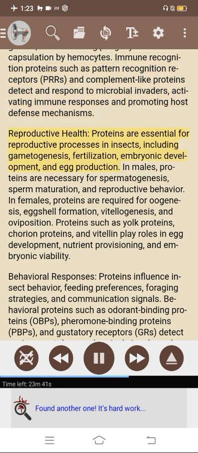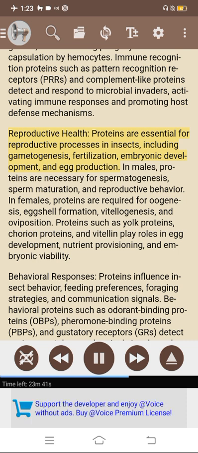Reproductive health. Proteins are essential for reproductive processes in insects, including gametogenesis, fertilization, embryonic development, and egg production. In males, proteins are necessary for spermatogenesis, sperm maturation, and reproductive behavior. In females, proteins are required for oogenesis, eggshell formation, vitellogenesis, and oviposition. Proteins such as yolk proteins, chorion proteins, and vitellin play roles in egg development, nutrient provisioning, and embryonic viability.